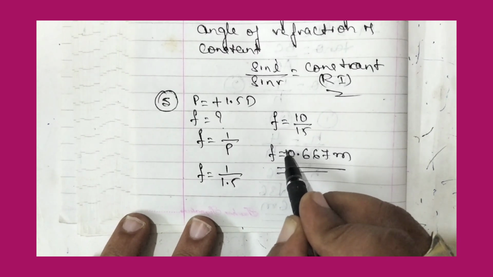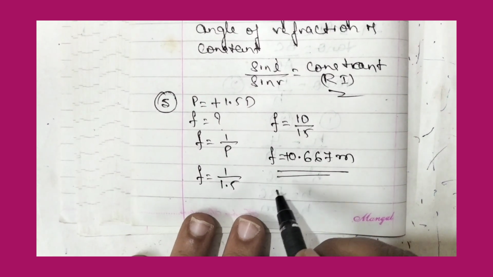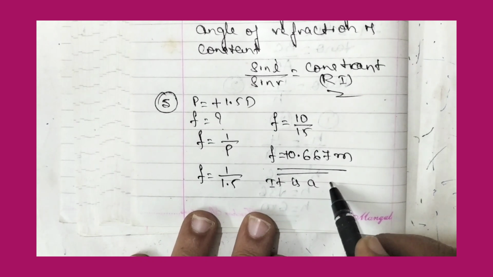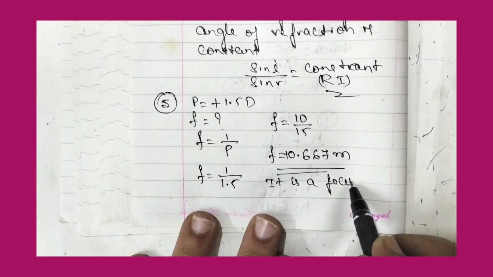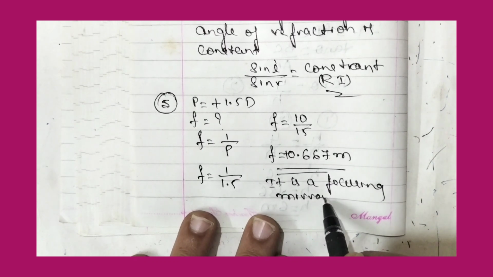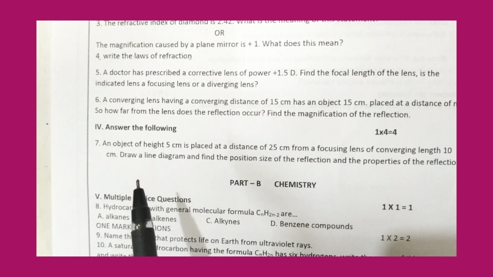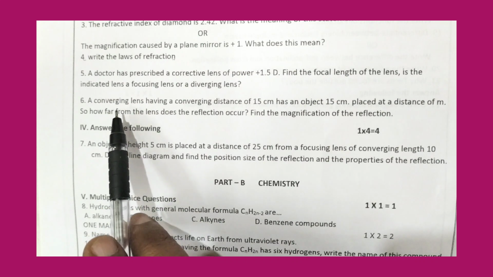Therefore focal length will be equal to plus 0.667 meter. That is the focal length. Since the focal length is plus, focal length plus ಇರೋದ್ರಿಂದ it is a focusing lens. ಸೊ ಅದನ್ನ ಫೋಕಸಿಂಗ್ ಅಂತ ಕರಿತೀವಿ. So like this we have to answer question number 5. Now let us move for question number 6. So in the question number 6 they have given that a converging lens, and this is the sixth question.